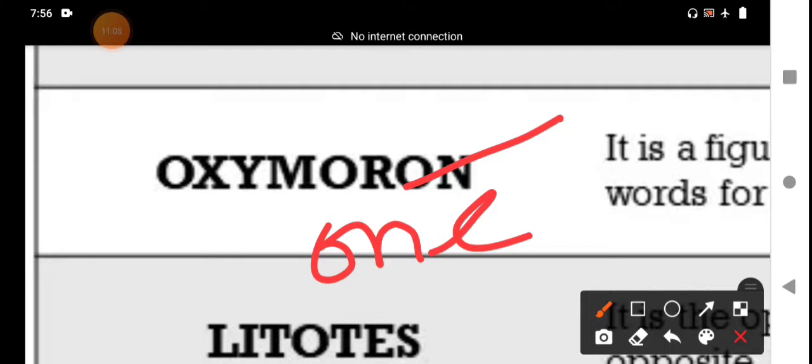Magical realism, exact estimate, clearly confused. Wise fool, opposite. Wise fool is one phrase. Silent scream, scream is a disturbance. Controlled chaos, chaos also means disturbance. Only choice, student teacher. Student teacher is an oxymoron phrase.